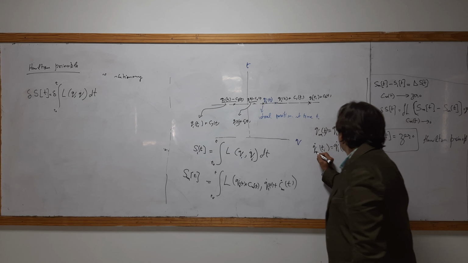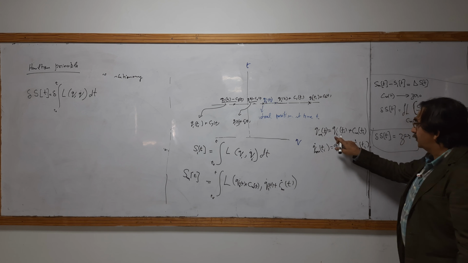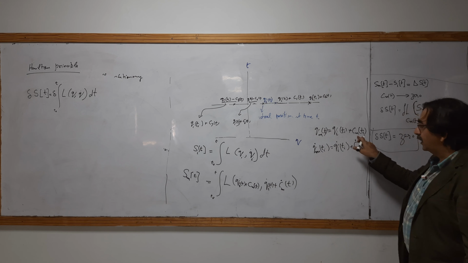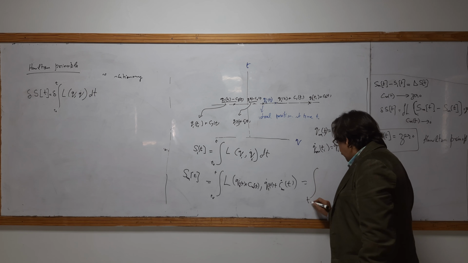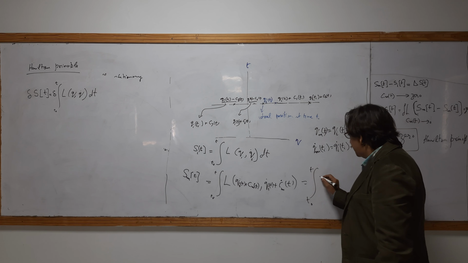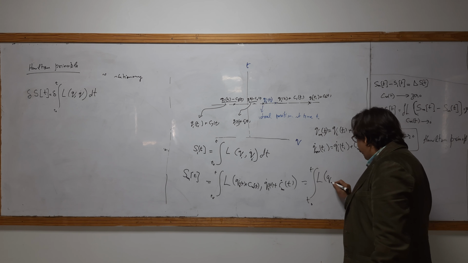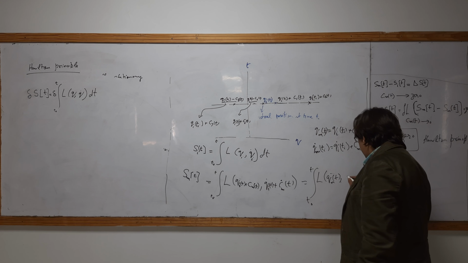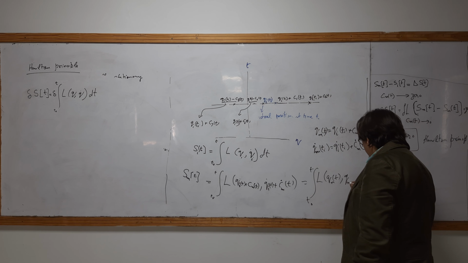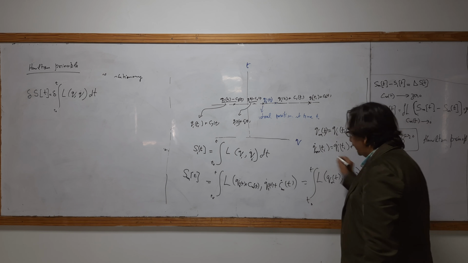I have put the value QI. Yes, you are right. Actually, this was QM dot. Oh, sorry, QM as a function of T and QM dot T. Okay, and then I put the values.